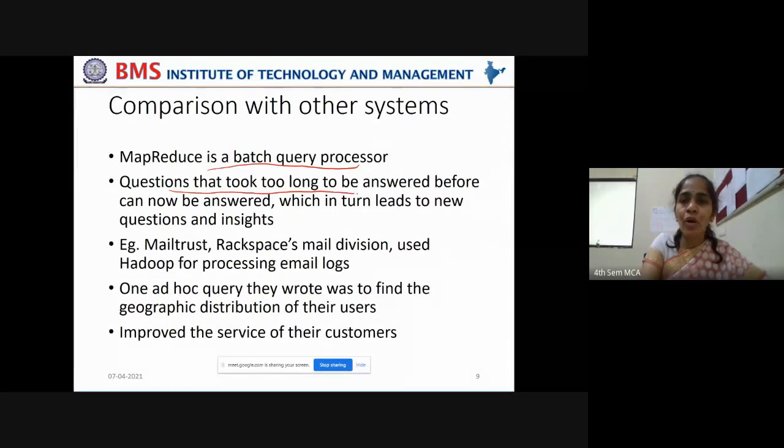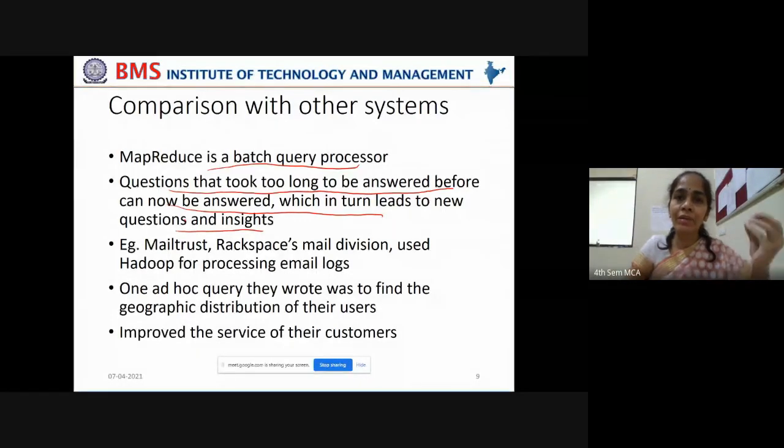Questions that took too long to be answered before can now be answered, which in turn leads to new questions and insights. So far, we haven't had that kind of queries in our mind.